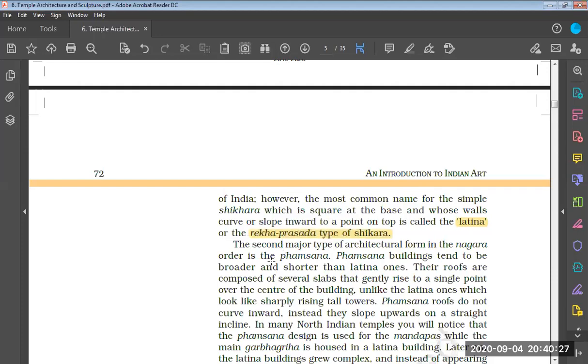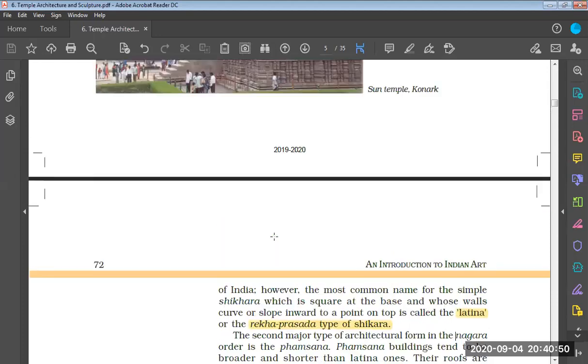So when we talk about the Nagara style of temple architecture, and we discuss the main tower, the Shikhara, it can be of various types. There may be subtypes of the Shikhara, and based on those subtypes they are classified using different names. One subtype is known as the Latina or Rekha Prasad type of Shikhara.